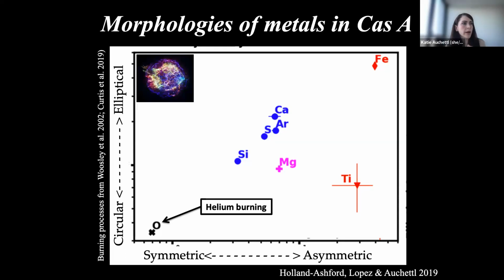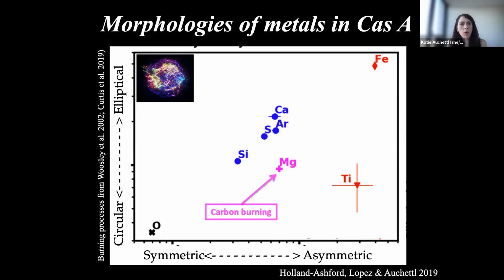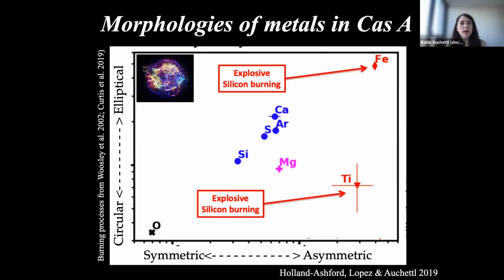But the key part here is that oxygen, which is produced by helium burning, is very symmetric, or sorry, very symmetric and very circular in shape. We have the ones associated with mixed oxygen burning in this intermediate part of our diagram. While here we have magnesium that is produced in carbon burning, while here we have iron and titanium that is produced in explosive silicon burning.